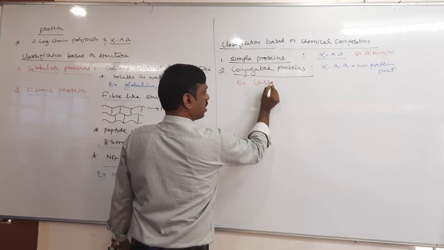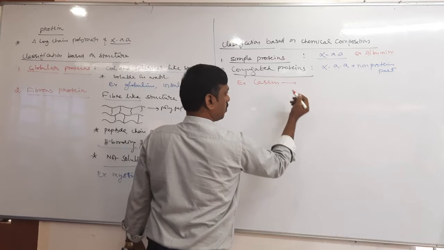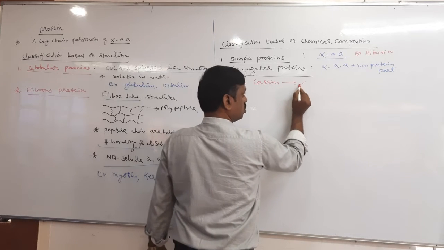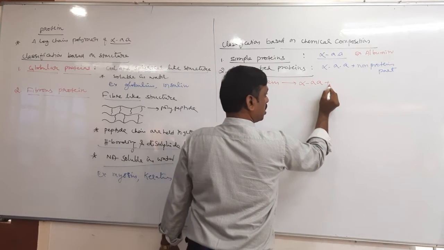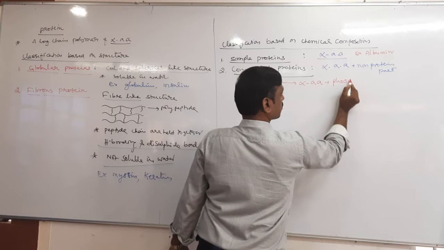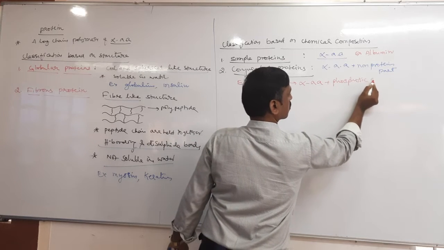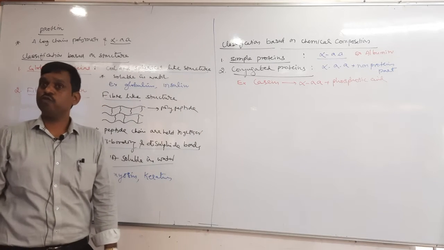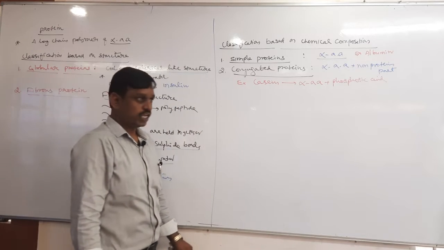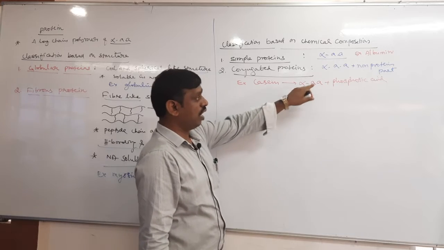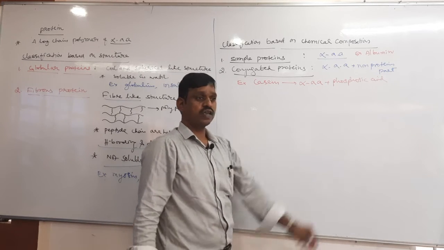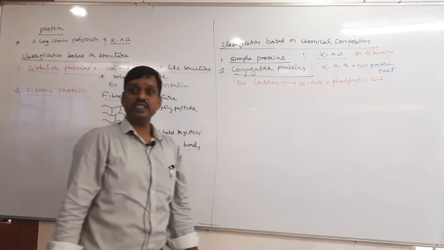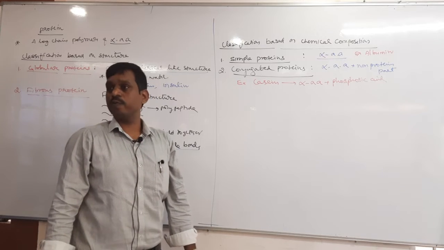You know casein is a milk protein. On hydrolysis it gives alpha amino acid plus phosphoric acid. So casein is a phosphoprotein, which has protein plus phosphoric acid. Therefore, casein is an example for conjugated protein.